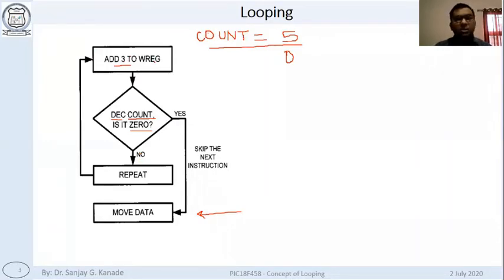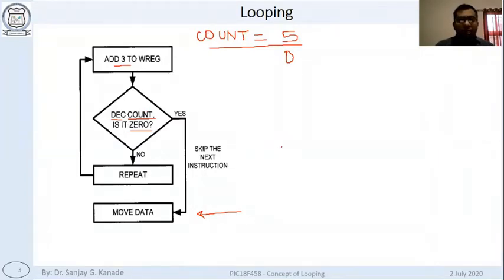Add number 3 to WREG. Then again we'll decrement. What has happened? Count is 3. Is it 0? No. So we'll again add. This is the third time we are adding, so W becomes 9. And count was 3, so decrement count. Now the count is 2.